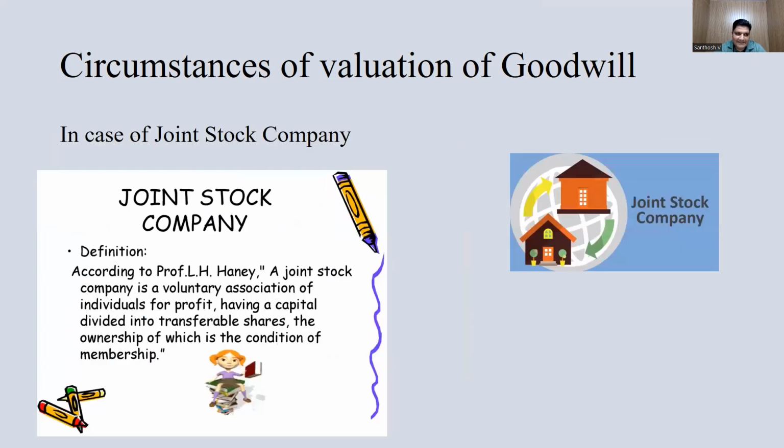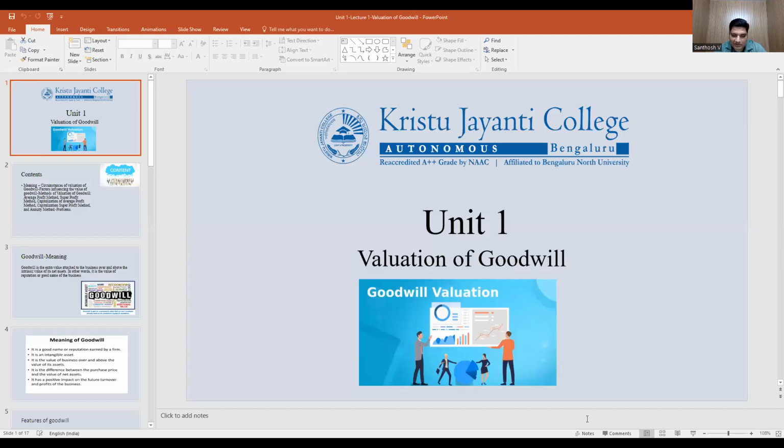Then the third circumstance is in case of a joint stock company. According to Professor L.H. Haney, a joint stock company is a voluntary association of individuals for profit, having a capital divided into transferable shares. Then ownership of the business, which is conditions of membership. This is one of the important definitions given by Professor L.H. Haney. This is the information we discussed about valuation of goodwill.